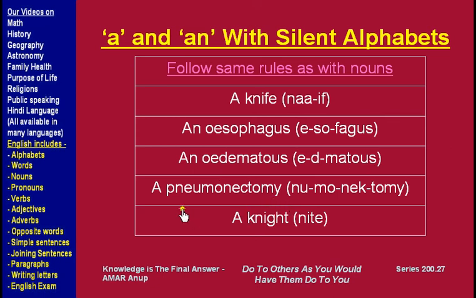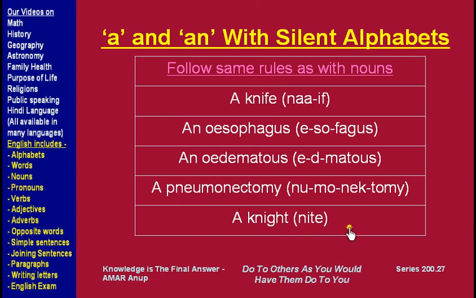Another example is pneumonectomy. The P is silent. We don't say puh-neumonectomy, we say neumonectomy. And because the pronunciation starts with N, we use a. Pneumonectomy is when a part of the lung is cut and removed because the person was a smoker or has lung cancer or something. The operation is called pneumonectomy, cutting away the part of the lung. Pneumo means lung, ectomy means cutting a part of it.